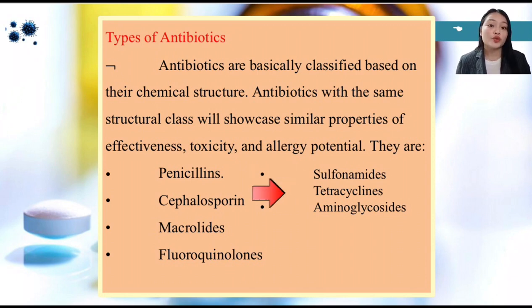Tetracycline is used to treat pneumonia, respiratory tract infections, infections of the skin, eye, genital, and urinary system, and certain infections that are spread by ticks, lice, mites, and infected animals. Next is aminoglycosides. Examples of these are gentamicin for UTI also, and bacteremia and endocarditis.